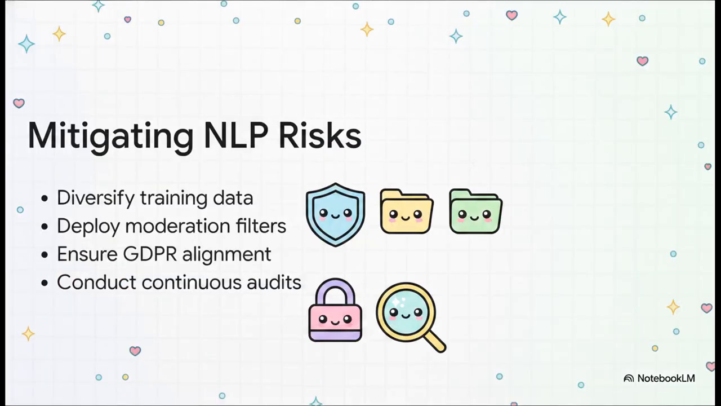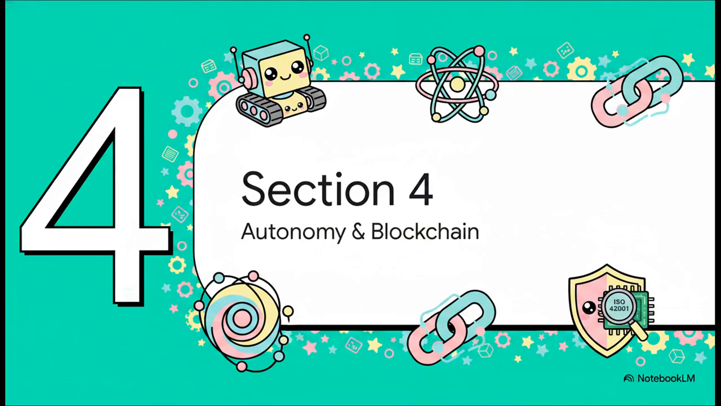So, the crucial point is that auditors have to actively look for specific, documented safeguards to mitigate these NLP risks. A company can't just promise their AI is fair, they literally have to prove it. As an auditor, you're checking: do they actively diversify their training data? You're looking for deployed content moderation filters to stop offensive outputs. And since NLP often processes highly sensitive human conversations, you must ensure strict GDPR privacy alignment. We're talking encrypted personal data and logged user consent. Plus, you want to see proof of continuous model audits to catch any performance degradation or new bias creeping in over time.